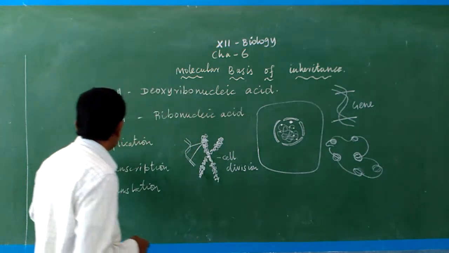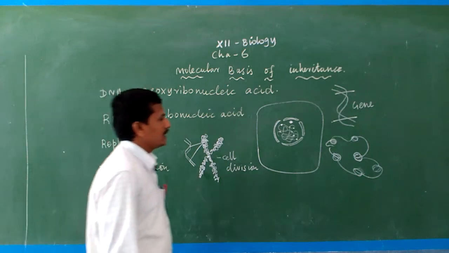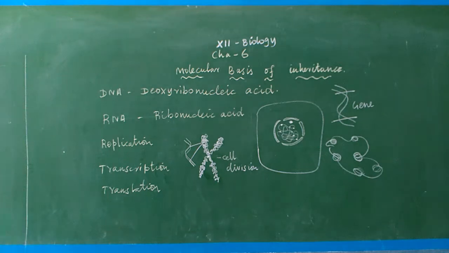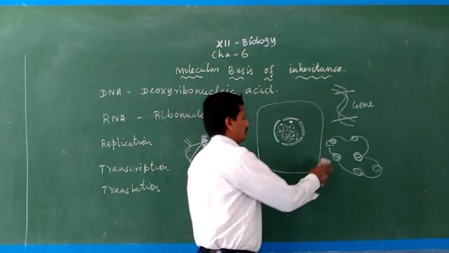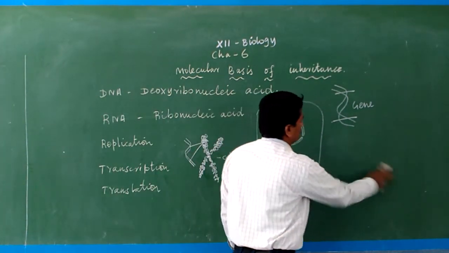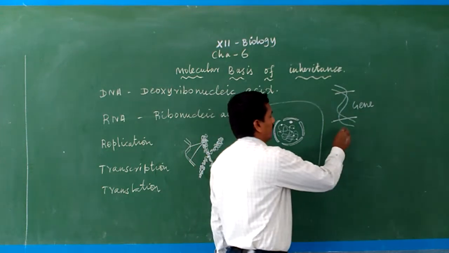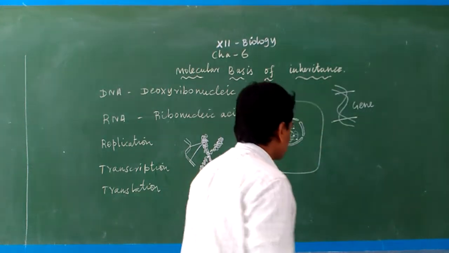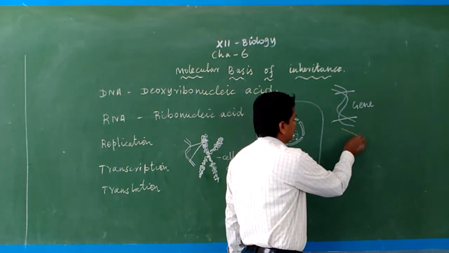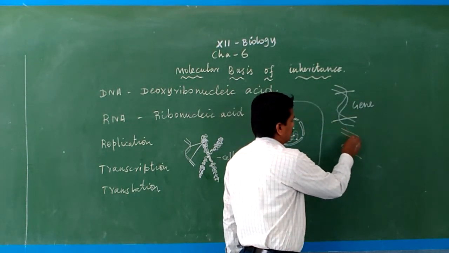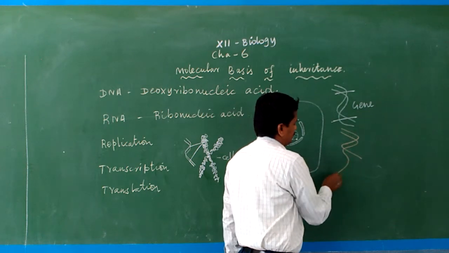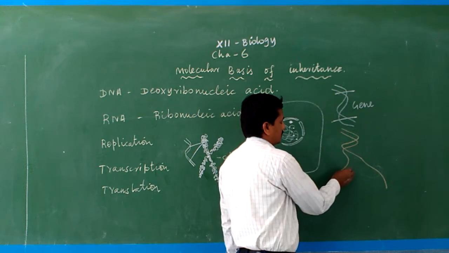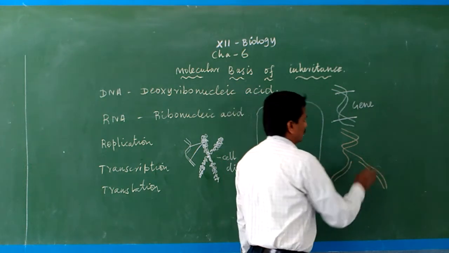Next one is replication. Replication is nothing but DNA being copied into another DNA. We normally studied the replication process in 10th standard. Replication means one DNA, the normal double helical structure, during the replication procedure forms another DNA.